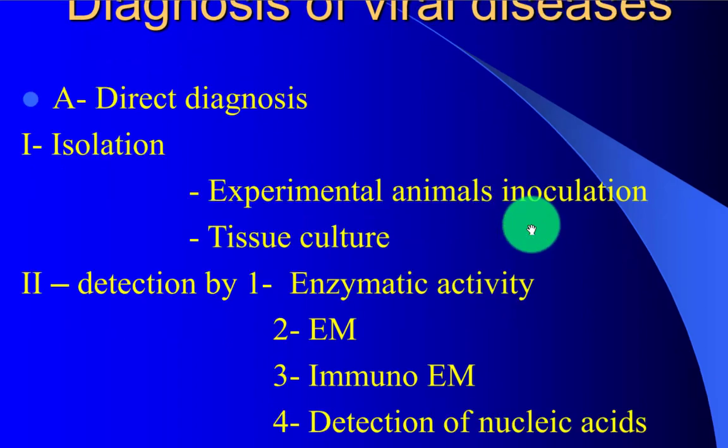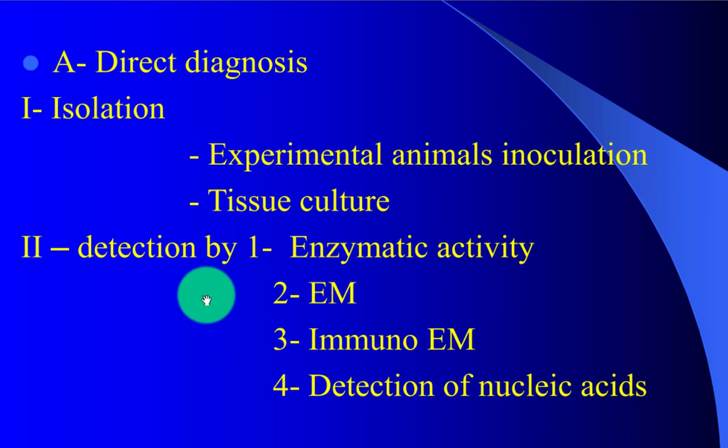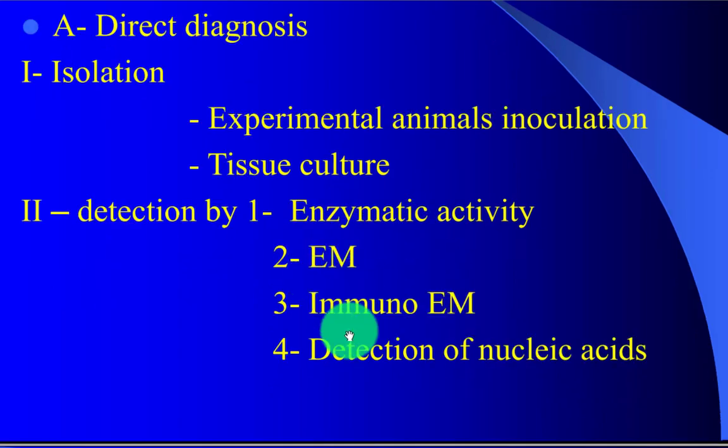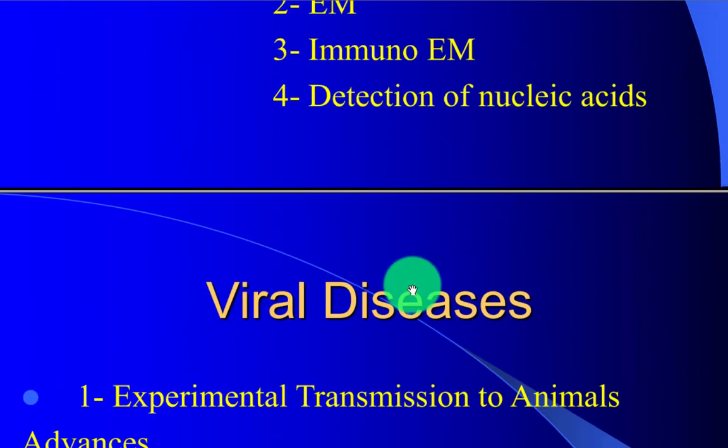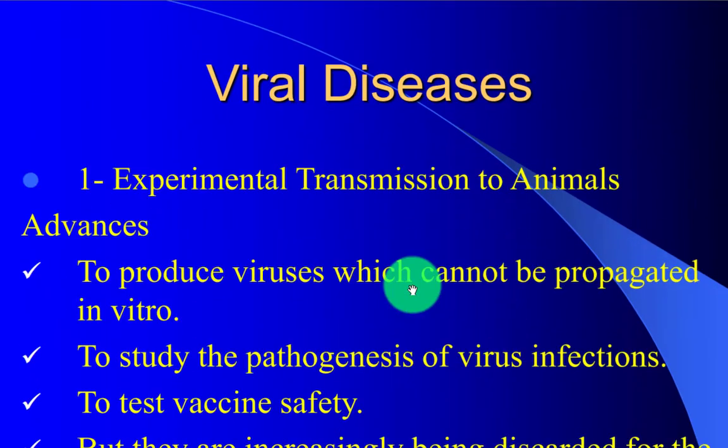Diagnosis of viral disease, direct diagnosis: isolation, experimental animal inoculation, tissue culture, detection by enzymatic activity. Number 2, enzymatic activity, electron microscope, immunoelectron microscope, detection of the nucleic acid of the viral diseases.